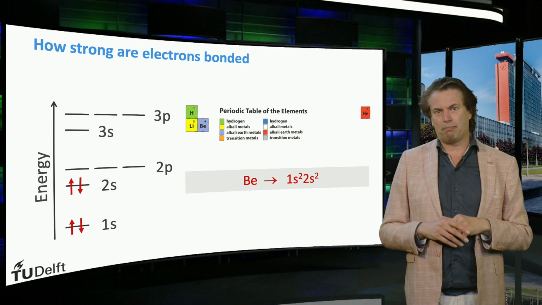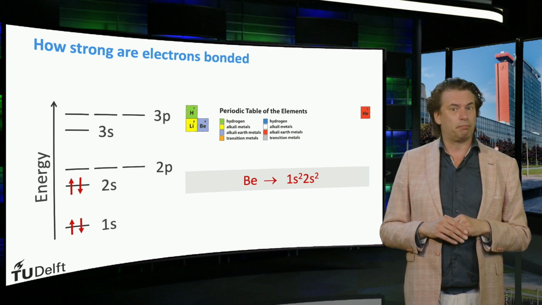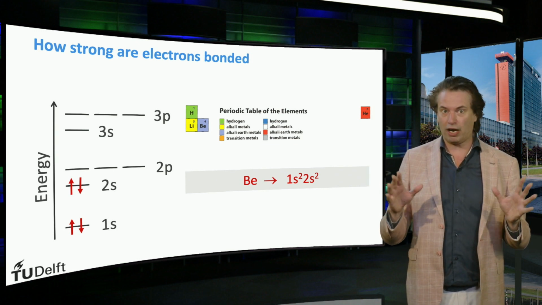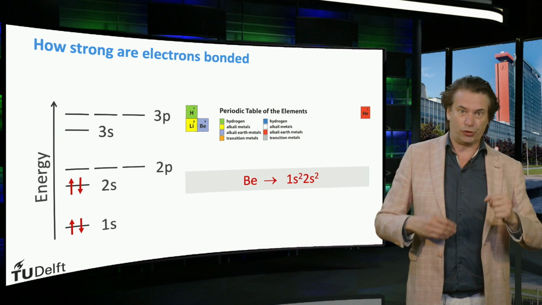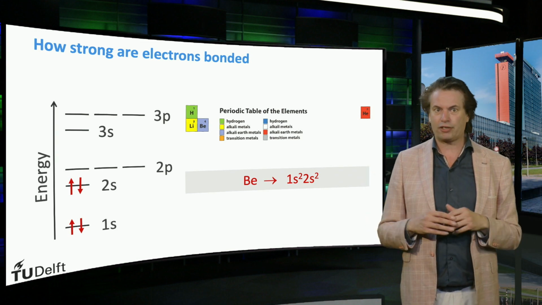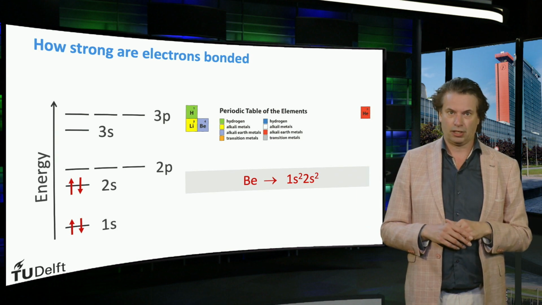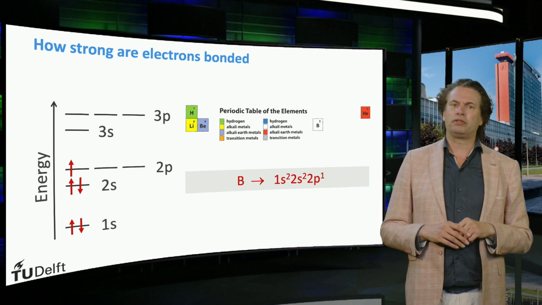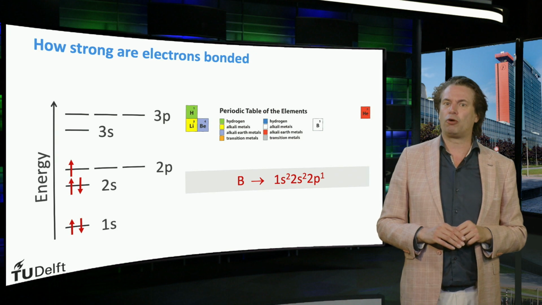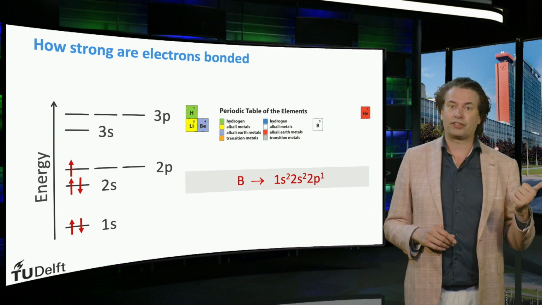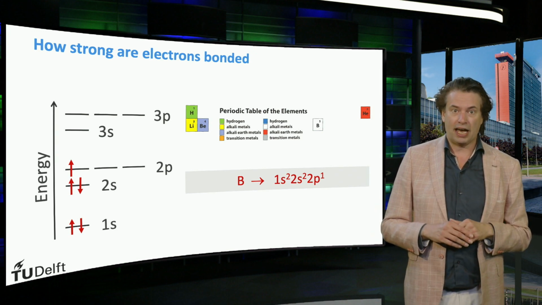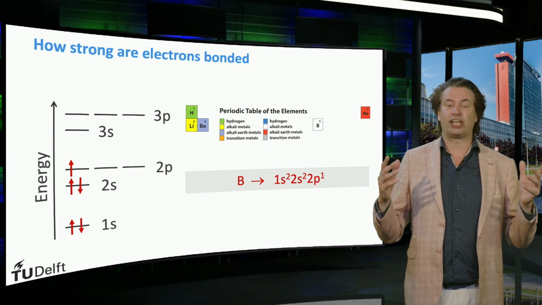The next element in the periodic system is beryllium, which has 4 electrons in orbit around the nucleus. These 4 electrons fully fill up the 1s and the 2s electronic states. The next element is boron. It has 5 electrons in orbit and can fill up 1 electron in the 2p states and has a total of 3 electrons in the second shell.